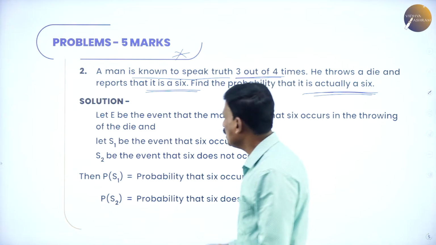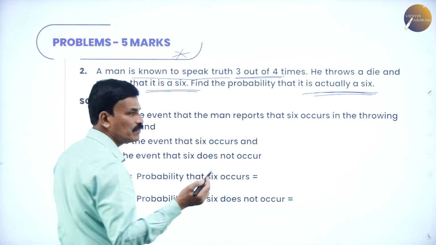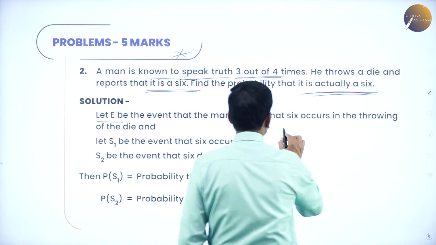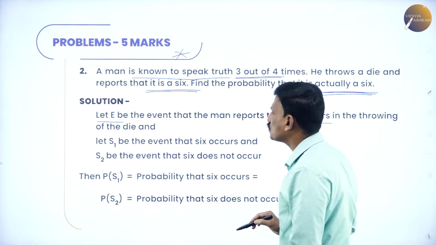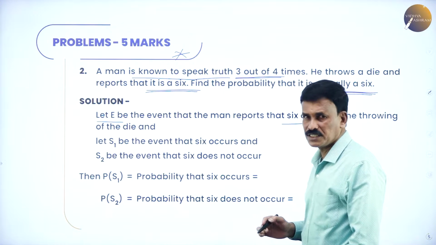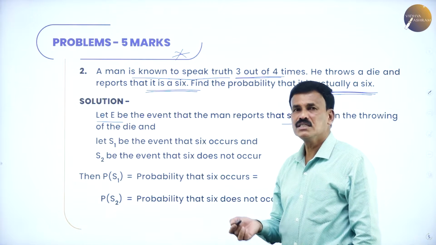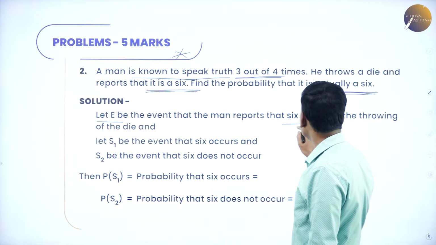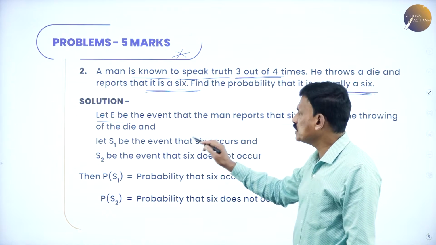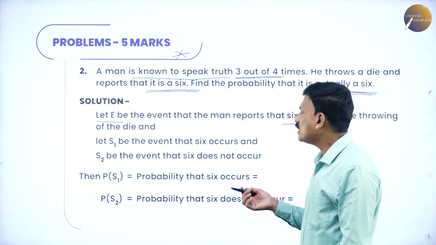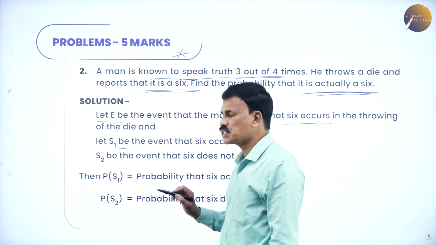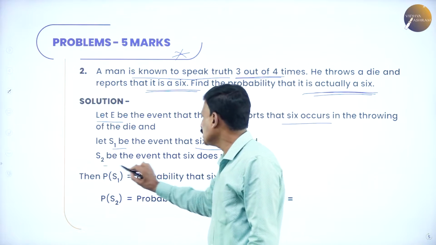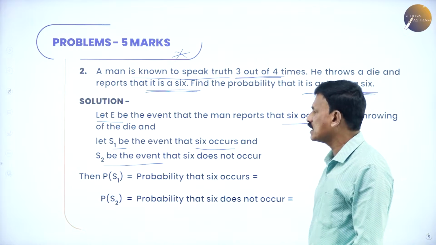Now let us define the events, same as usual. Let E be the event that the man reports that 6 occurs on throwing a die. And let us define S1 and S2: S1 be the event that 6 occurs and S2 be the event that 6 does not occur.